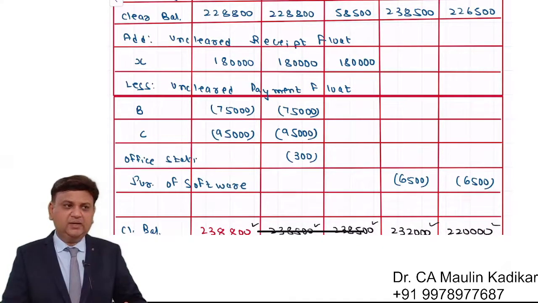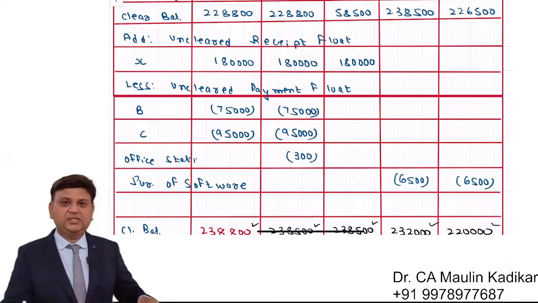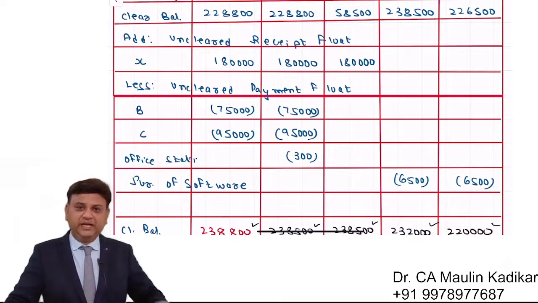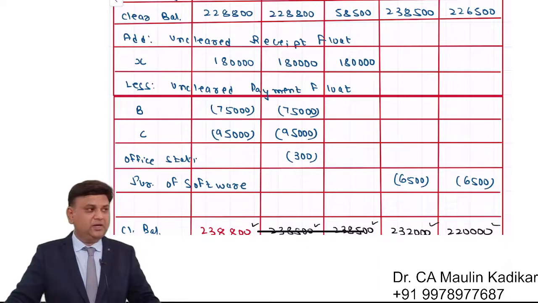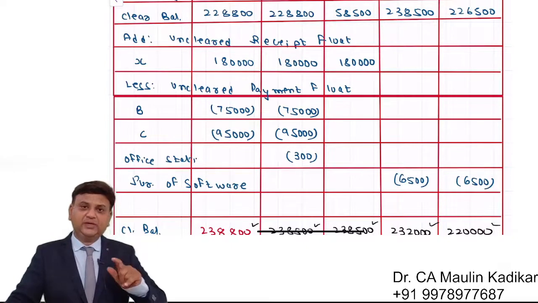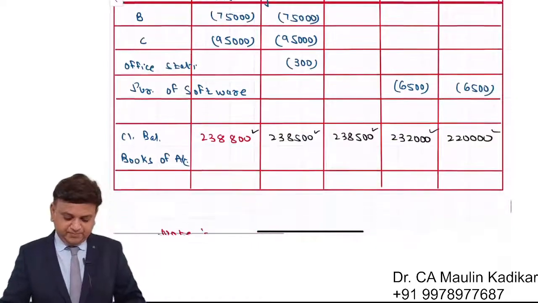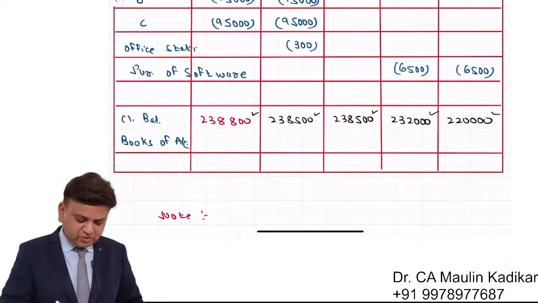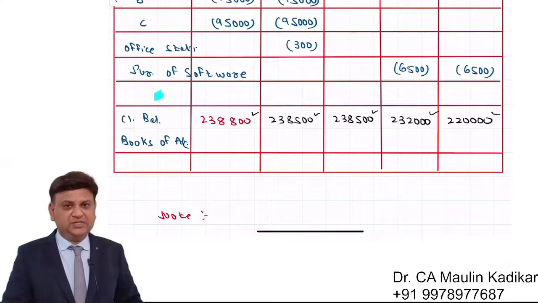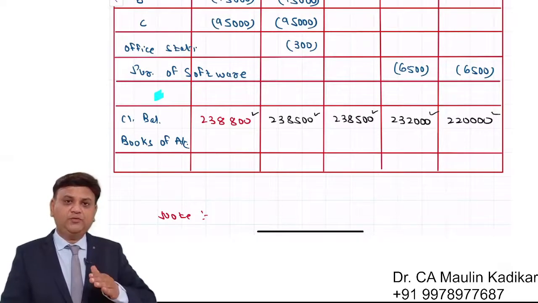Importantly, understand that a transaction will form part of the reconciliation only if there is a time gap between the date on which it is recorded in the books of accounts and the date on which it is having the impact in the passbook. The second thing that we understand, it will remain in the reconciliation till the time its effect is not recorded in the passbook. Purchase of the software is an important transaction in this question because it will not form part of the clear funds forecast, but it will form part of the reconciliation statement.